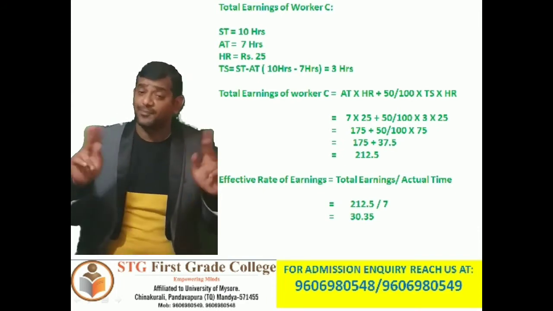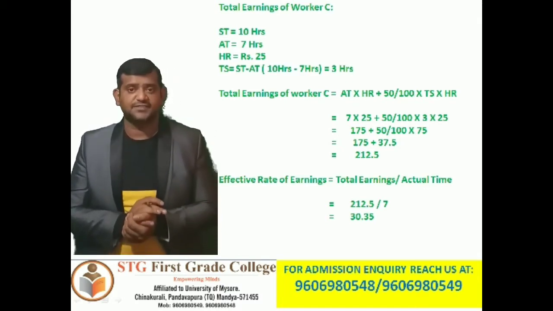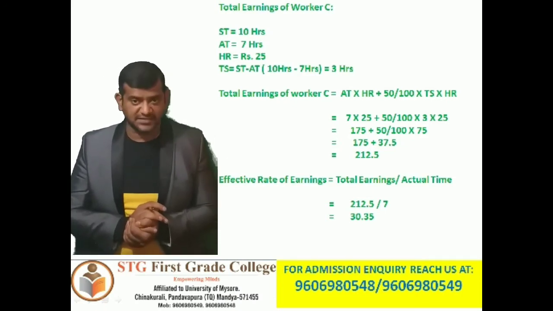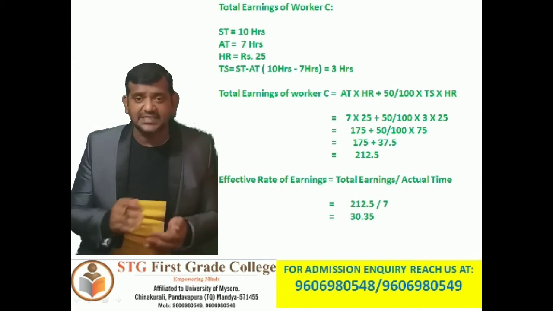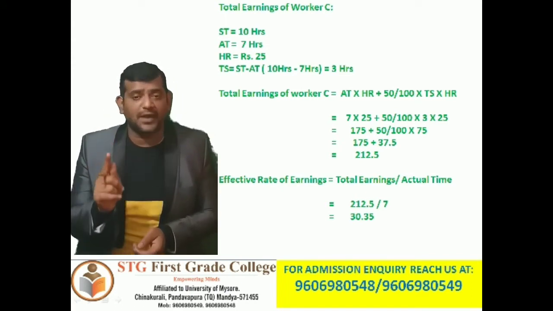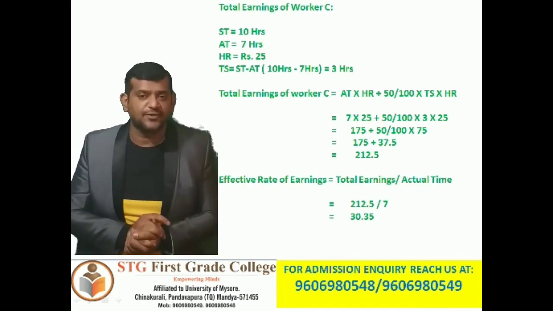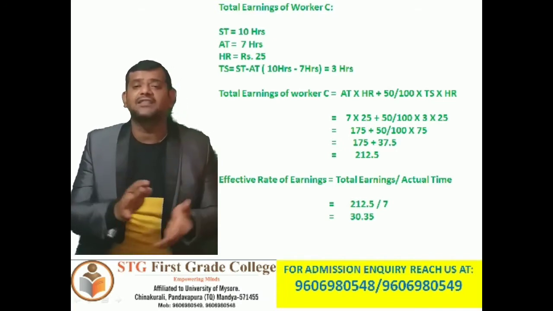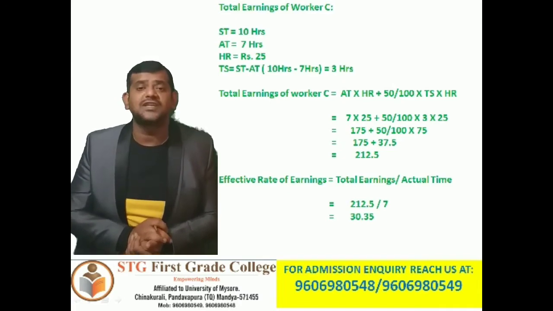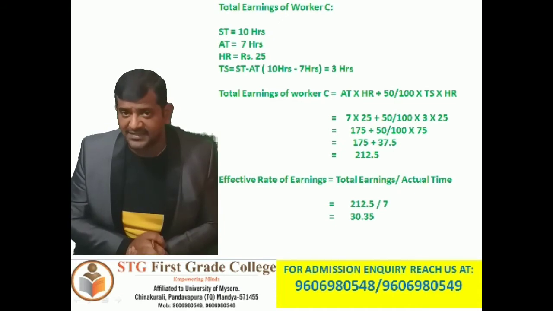Multiplying both: 7 25s are 175 rupees plus 50 divided by 100 into 3 25s, which is 75 rupees. That comes to 37 rupees 50 paise. Adding 175 plus 37 rupees 50 paise, the total earning of worker C is 212 rupees 50 paise.